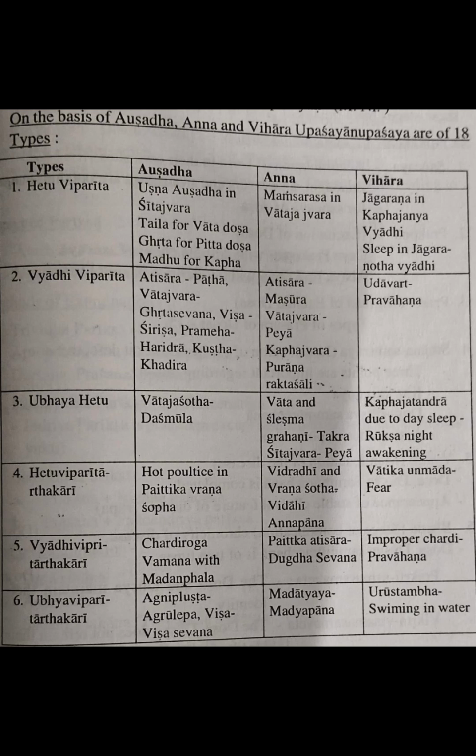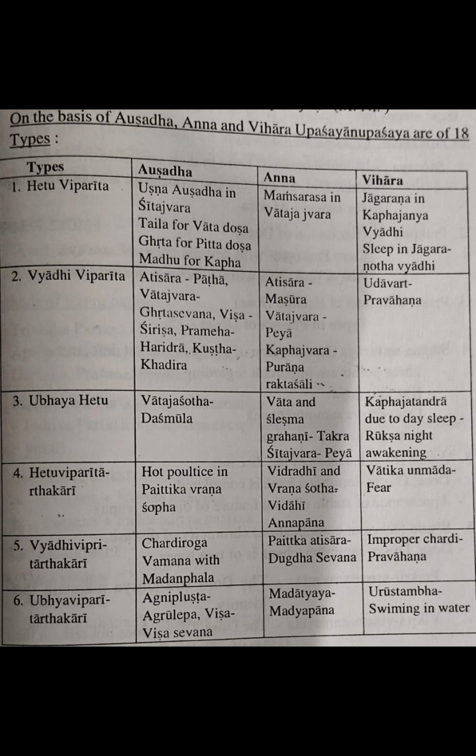Then Ubhaya Vipareetarthakari, which means it will reduce both hetu and vyadi, similar to the hetu and vyadi. In Agni Plishta, Agaruleva. Agni Plishta means due to Agni karma we are getting Plishta Dagda.